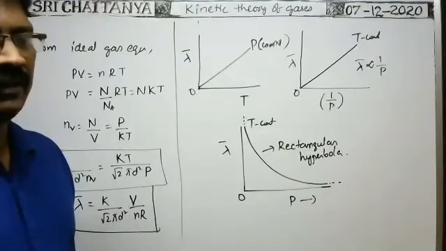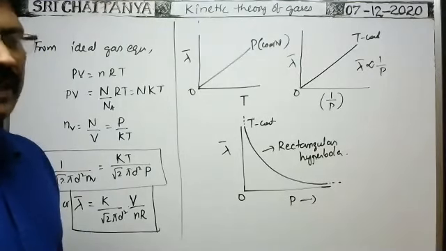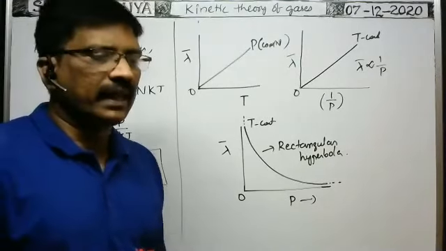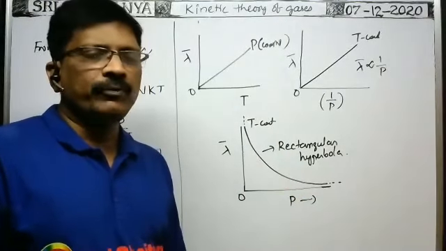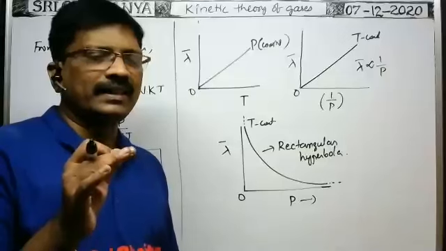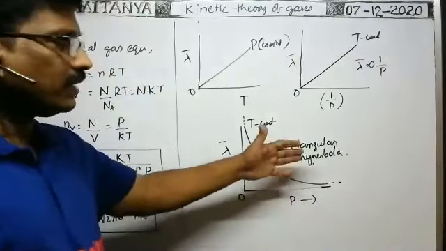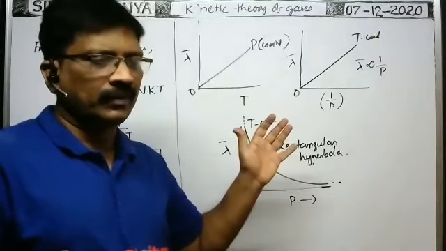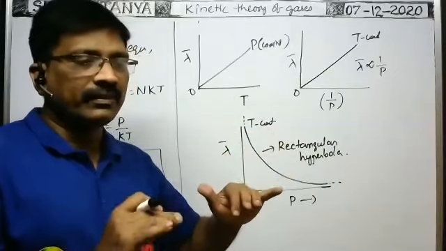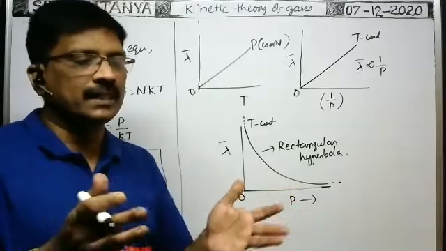Now we have to discuss another important relation, because every gas has some energy, no? So what is the kinetic energy possessed by the given gas? That kinetic energy possessed by the given gas at any temperature is the internal energy of the gas. Before discussing the internal kinetic energy of the gas, we should know that according to Maxwell, each and every molecule or atom in the given gas travels in different directions with different types of speeds.